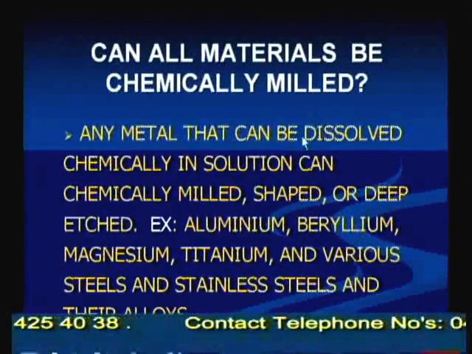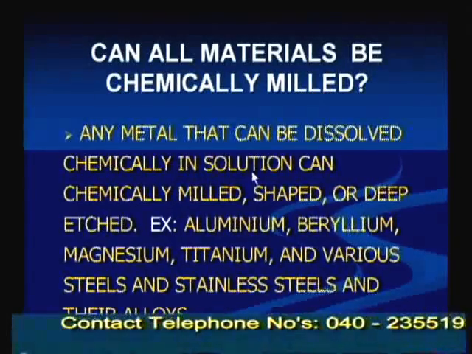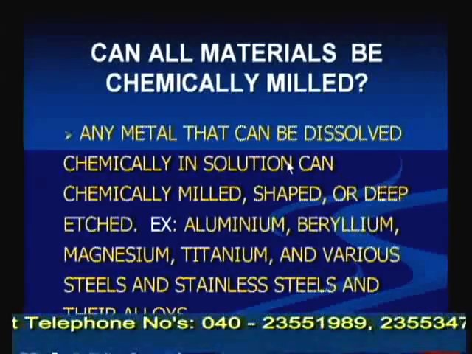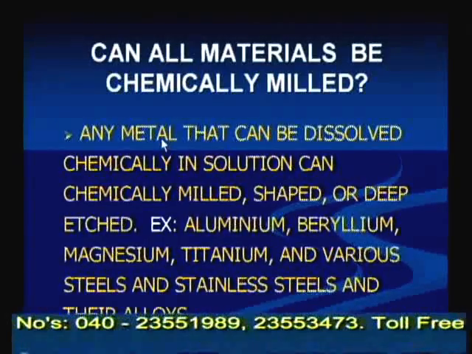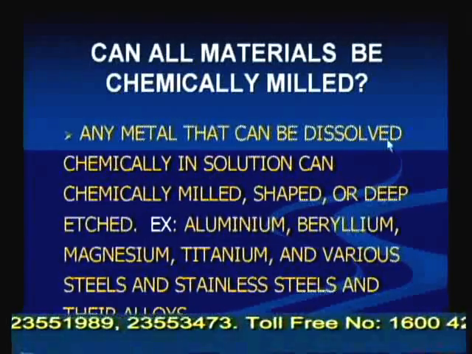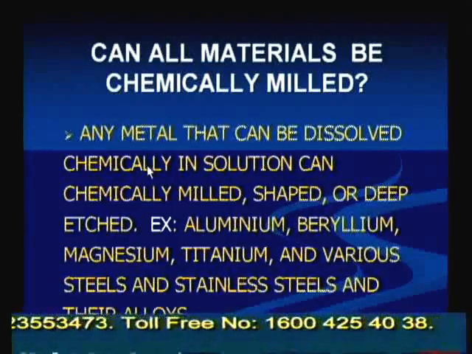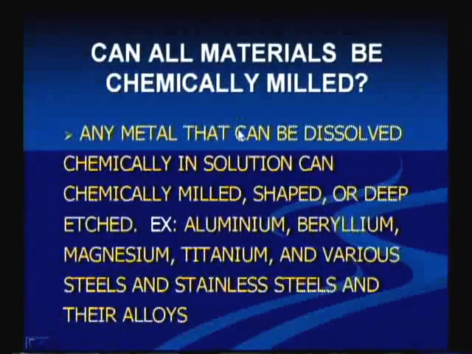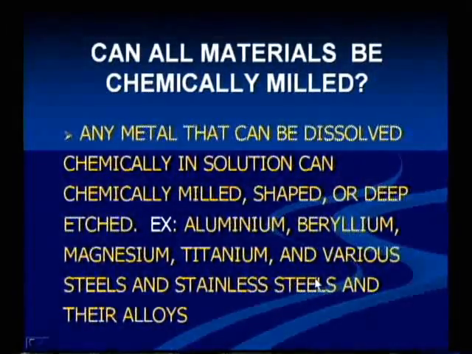So, any metal that dissolves in a chemical solution can be chemically milled. If it is not dissolved in the solution, then it cannot be used. Examples: aluminum, beryllium, magnesium, titanium and various steels and stainless steels and their alloys are used.